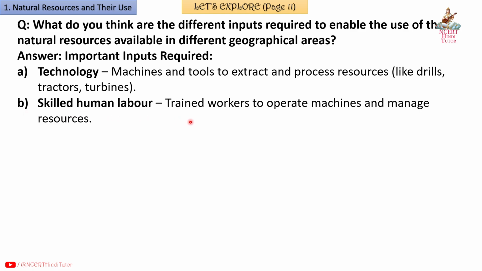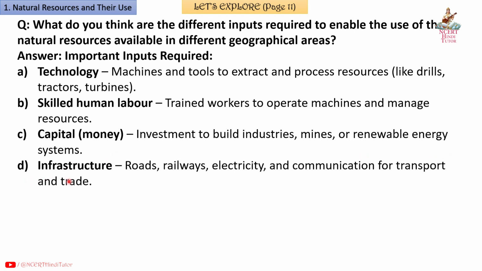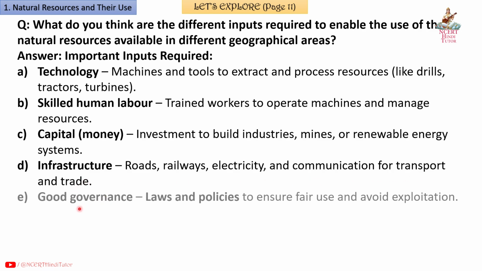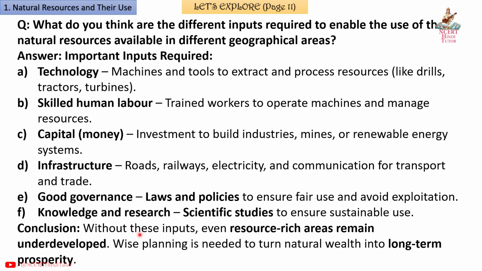Skilled human labor, trained workers to operate machines and manage resources. C. Capital, money, investment to build industries, mines or renewable energy systems. D. Infrastructure, roads, railways, electricity and communication for transport and trade. E. Good governance, laws and policies to ensure fair use and avoid exploitation. F. Knowledge and research, scientific studies to ensure sustainable use. Conclusion: without these inputs, even resource-rich areas remain underdeveloped. Wise planning is needed to turn natural wealth into long-term prosperity.